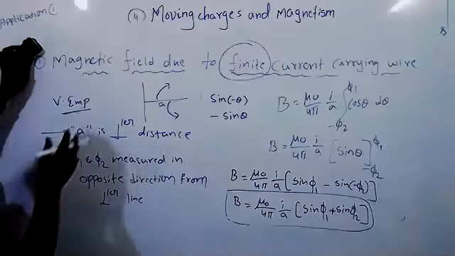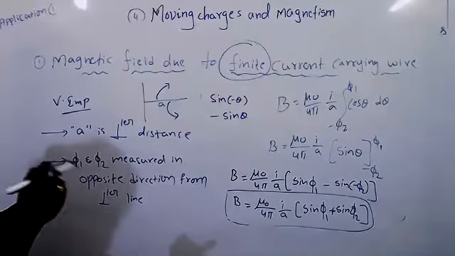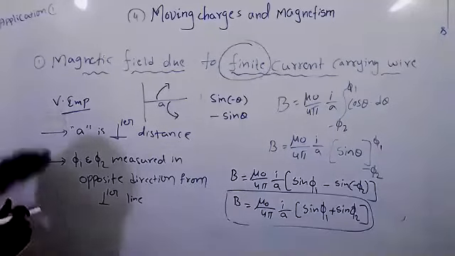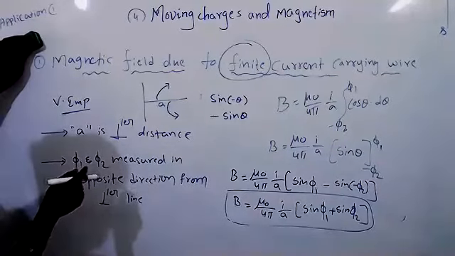It is the first application. Biot-Savart's law first application is magnetic field due to a finite current carrying wire. If you understand clearly, each and every question is easy.